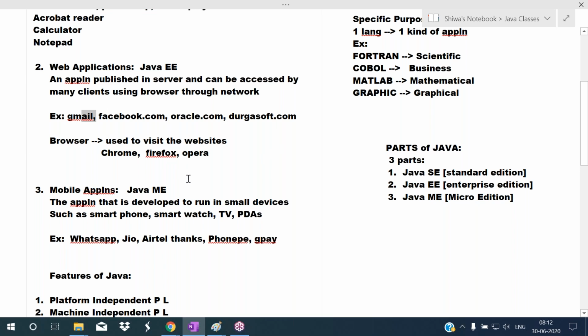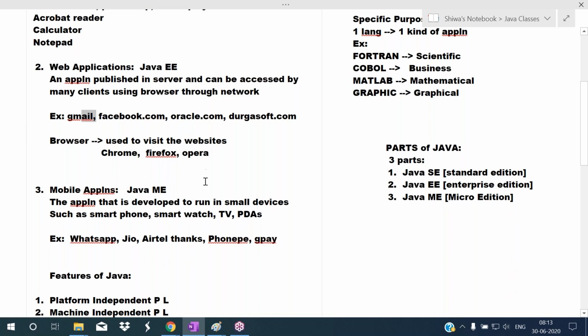So what is a web application? A web application is published in a remote system, a remote machine. We call that the web server. In the web server, that website will be published, and we can access that website from our system. So I'm calling our system the client, and the system where the website is published the server.